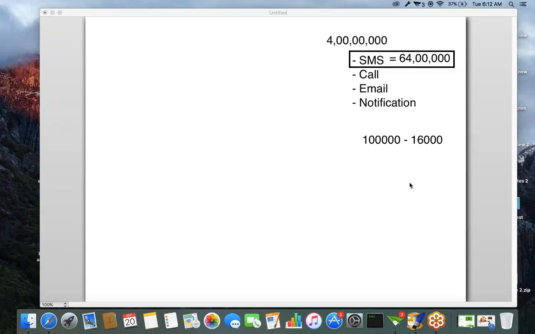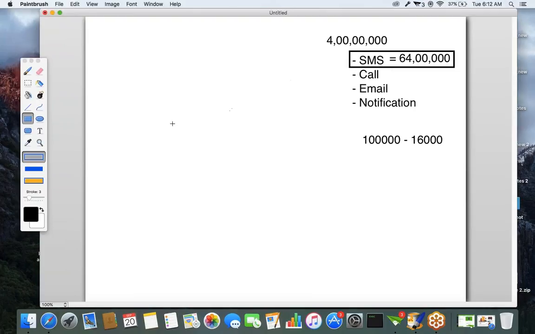So now is it clear? For sending an SMS to these 4 crore people, the provider charges 64 lakh. It's too expensive. So the second thing is call.